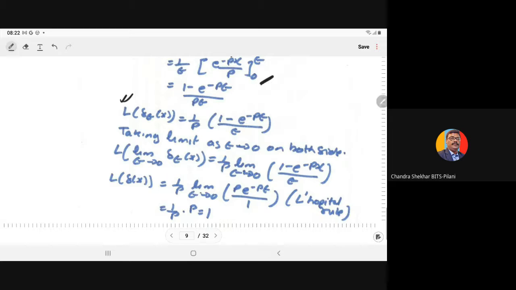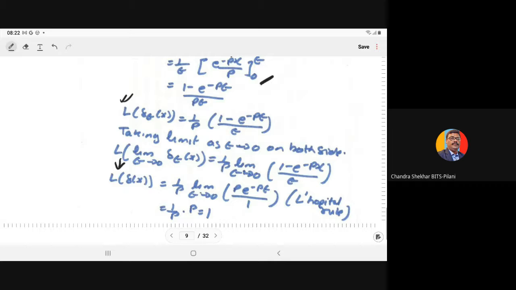The left side in the bracket is the Dirac delta function, so it is L of the Dirac delta function. On the right hand side, if you apply the L'Hopital rule, you have to take the derivative of the numerator and denominator independently.